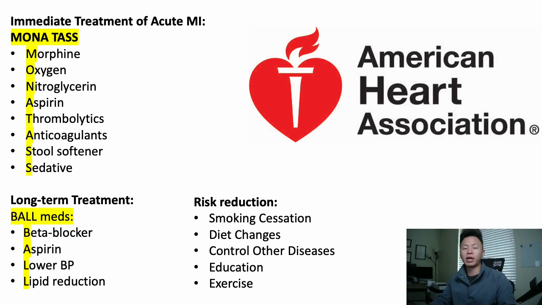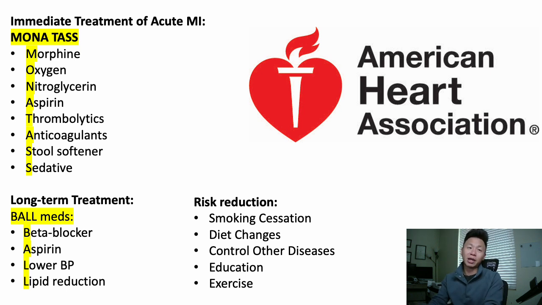Nitroglycerin, note your nitroglycerin as being given 3 times, every 5 minutes, and checking that blood pressure before you give it every 5 minutes. Now, after you check blood pressure, you will be holding that nitroglycerin. Per your NCLEX, it could be a range of 90 to 100 on systolic. Anything lower than that, you'll be holding it.